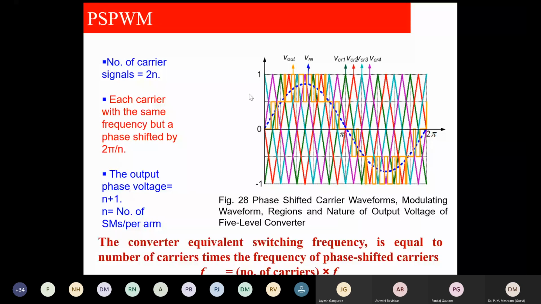So I will get 4 into FC. So the first harmonic I will get at 4 FC. That is the fundamental advantage of the phase shifted carrier. Now this is another